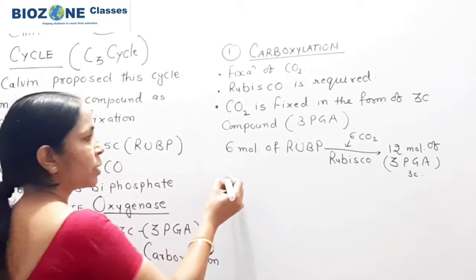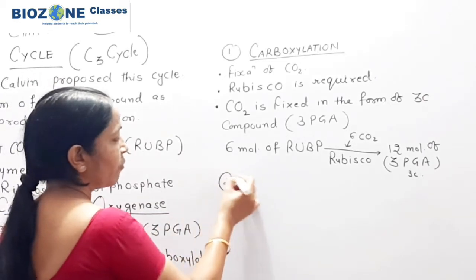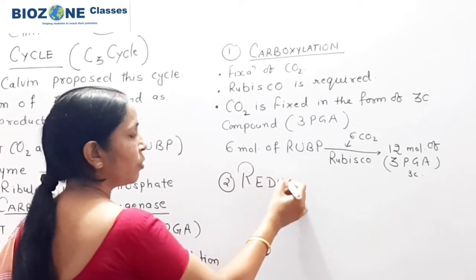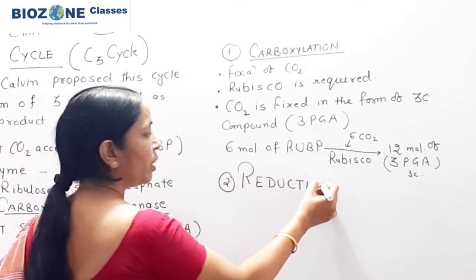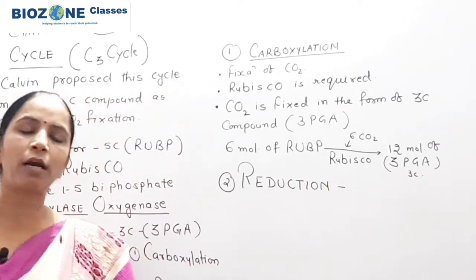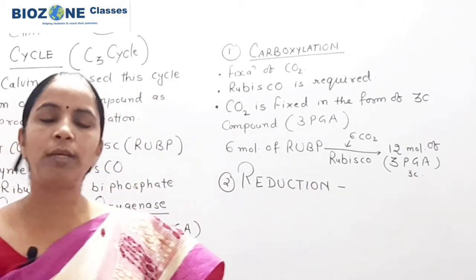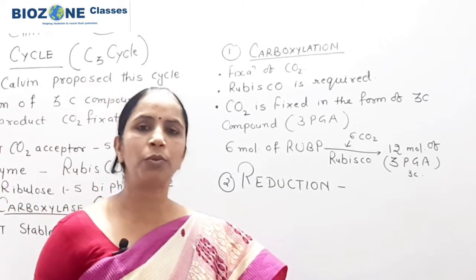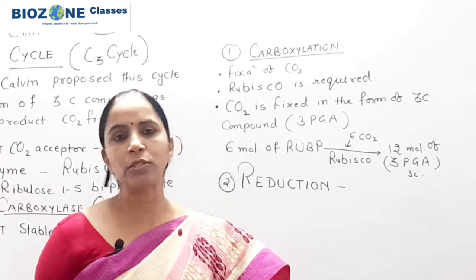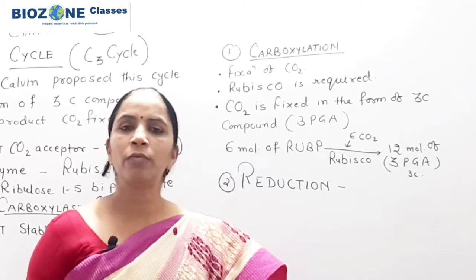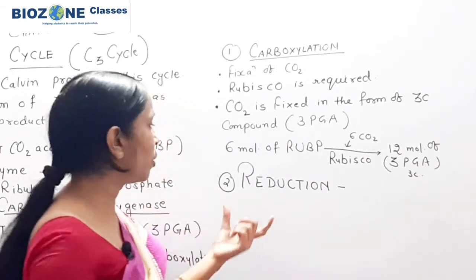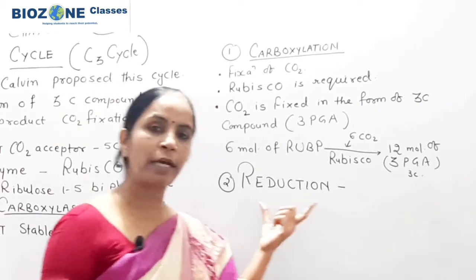Now we come to the second phase. The second phase is called reduction. Reduction means, remember, what is to be reduced. Here this 3 PGA, or 3 carbon sugar, is gradually converted, or reduced, into the 6 carbon compound called glucose, and slowly this glucose is stored in the form of sucrose and starch. This you remember.